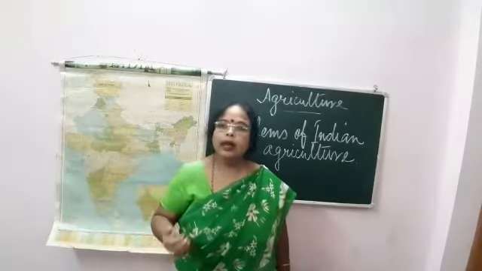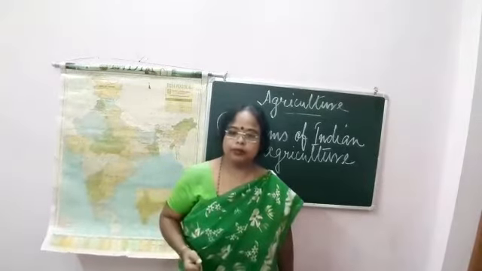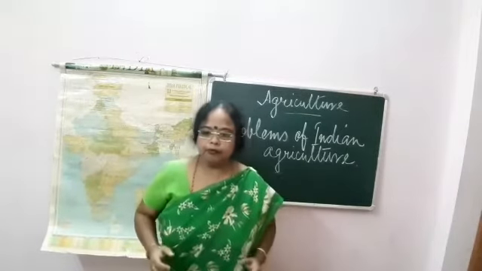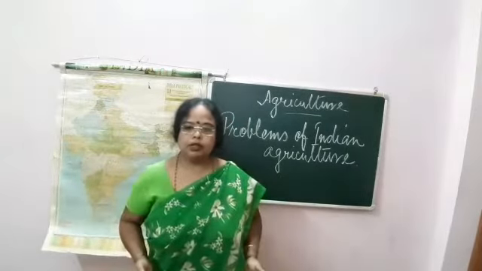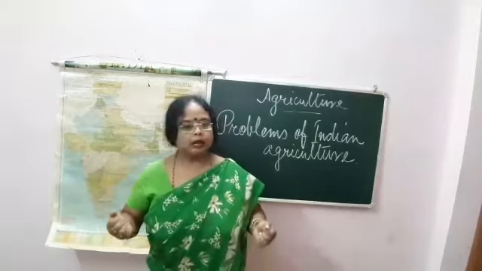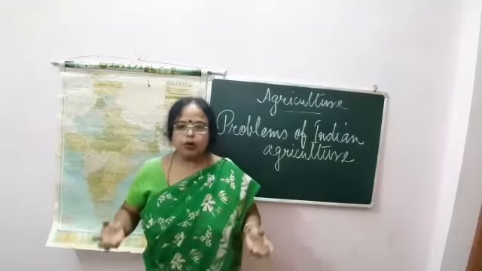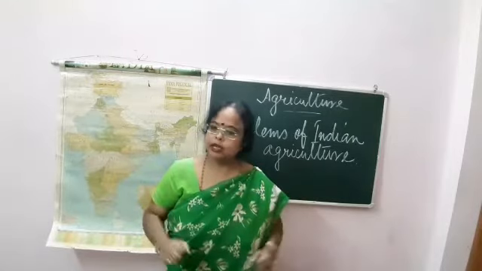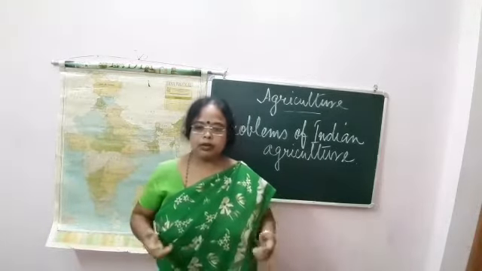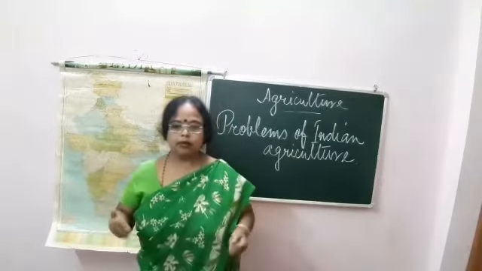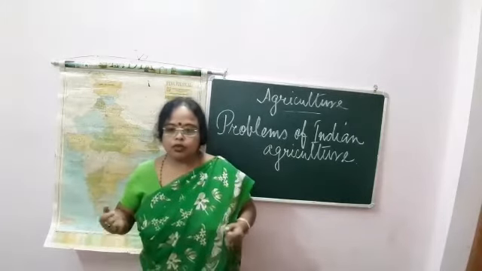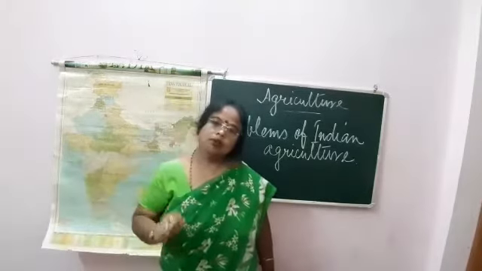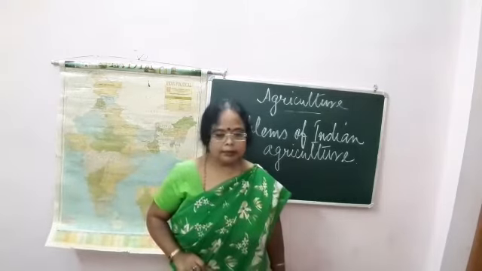Third, small land holdings. Due to farm fragmentation, land holdings are small and uneconomical. Small land holdings are not enough to support a large family. Farmers are not even interested in adopting modern methods of cultivation. So this is also one of the problems of Indian agriculture.